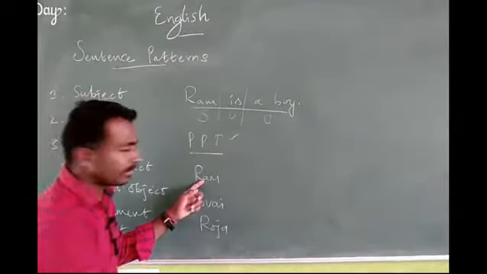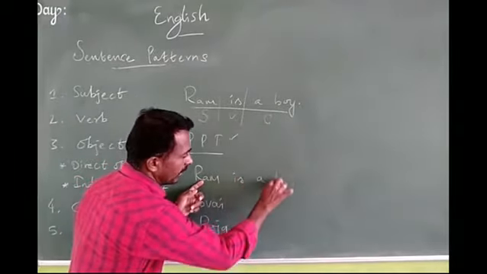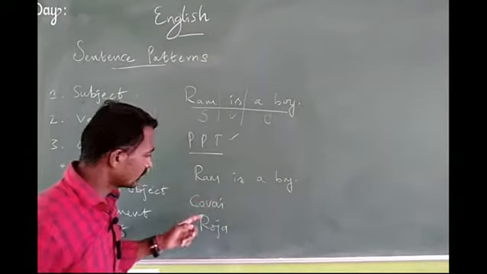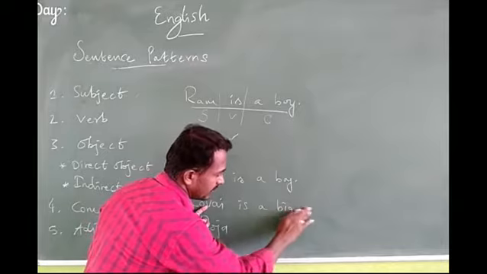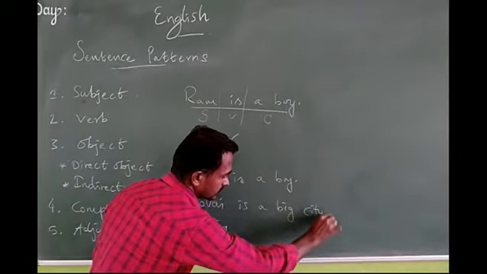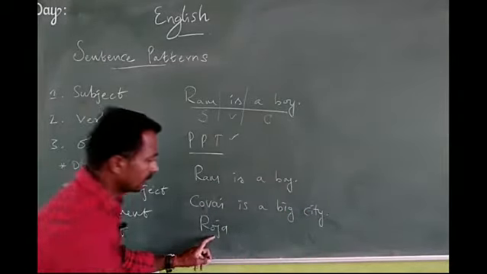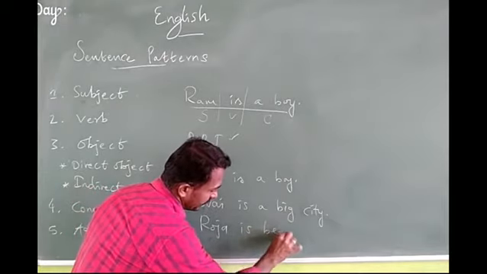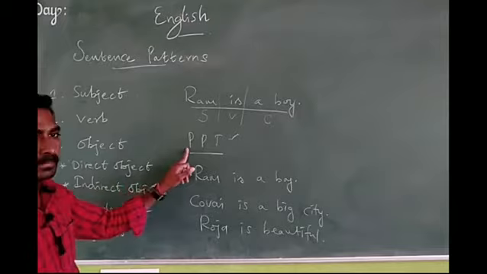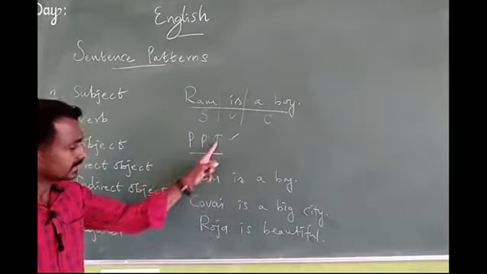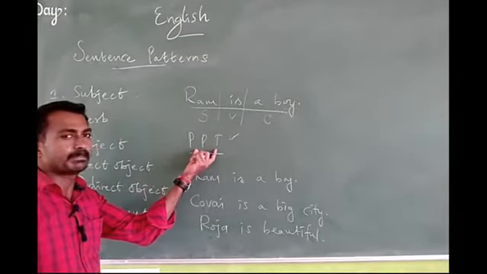See, for example, Ram is a boy. Coimbatore is a big place or big city. Roja is beautiful. See the sentences: person, place, things. That's why I have written PPT.